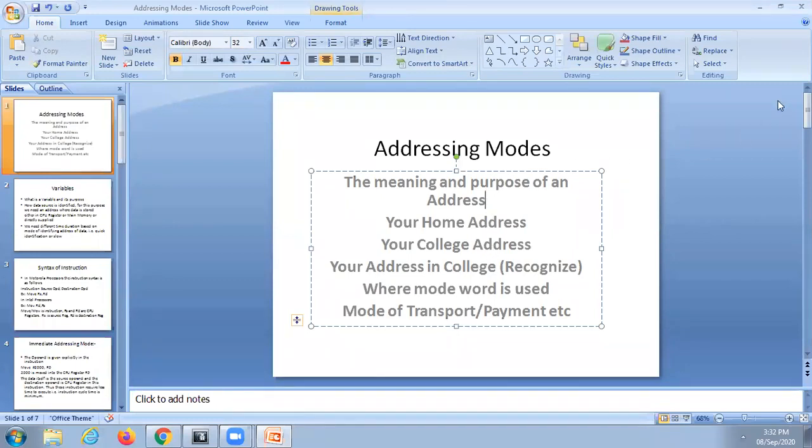Any one of you can unmute and explain the meaning of address? Any one of you?